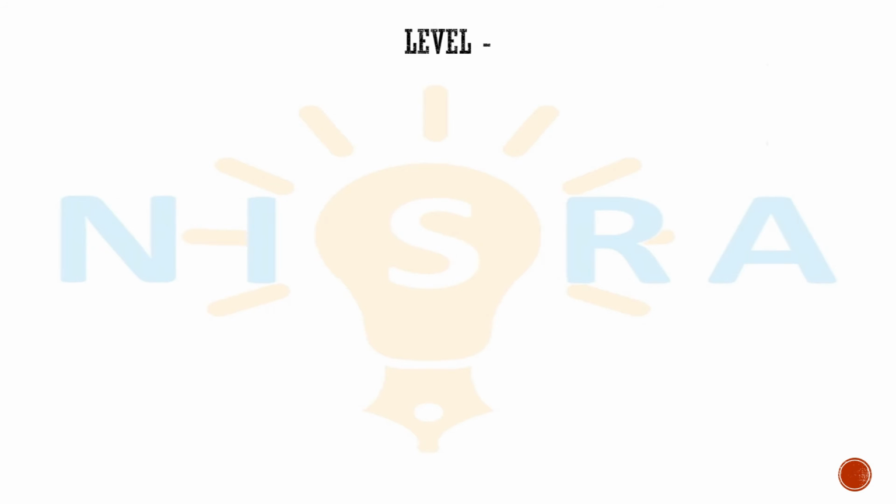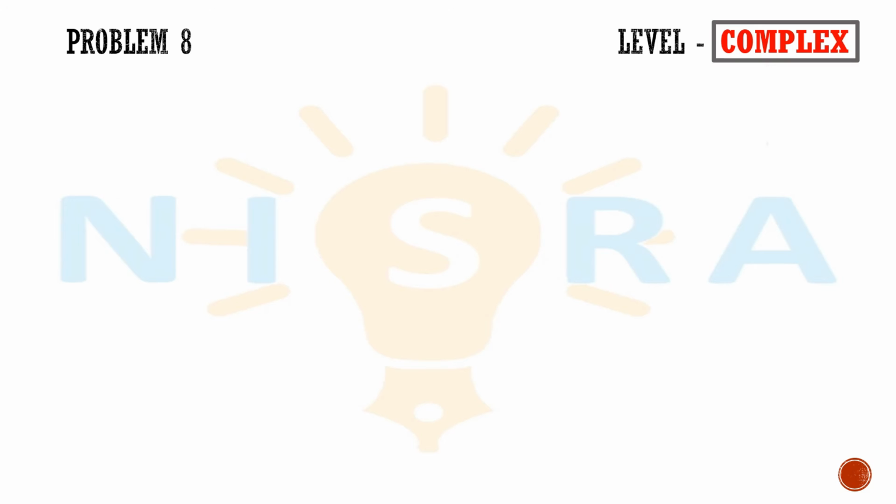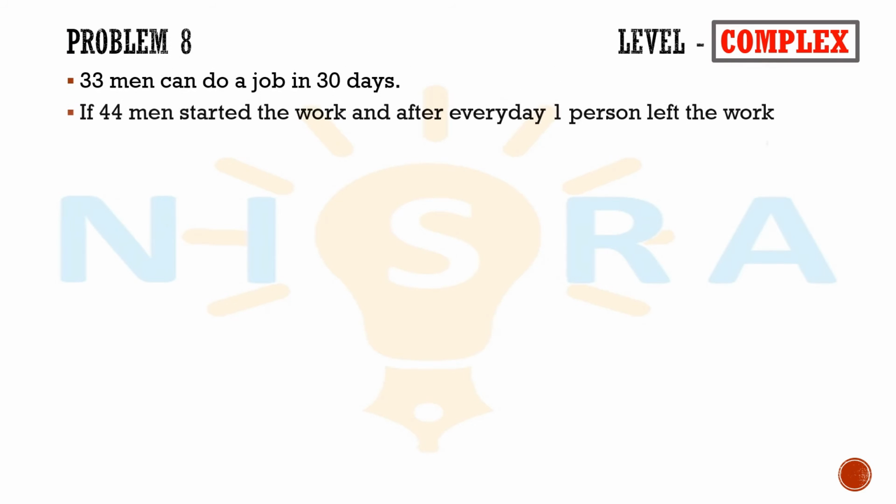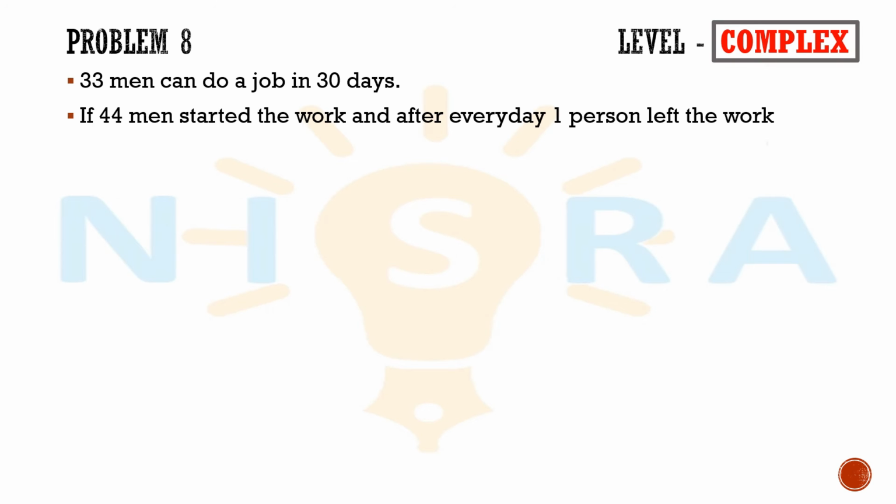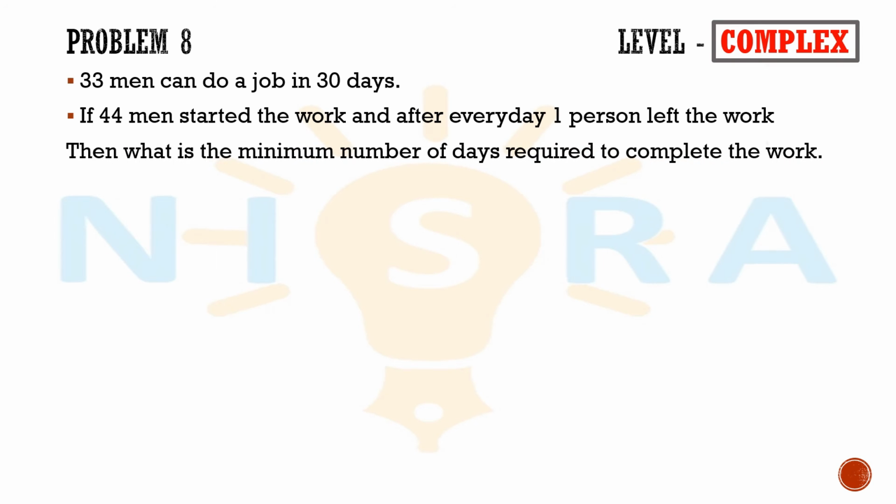Now we look into the next problem. 33 men can do a job in 30 days. If 44 men started the work and after every day one person left the work, then what is the minimum number of days required to complete the work?